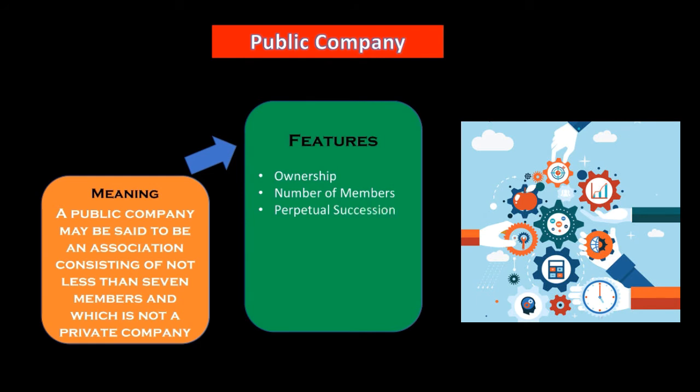Perpetual succession, again see perpetual succession. So this company also has perpetual succession, one after another. They may carry on the business. Index of members, it is again the repetition of the point. Paid up capital, okay. The meaning of paid up capital is the amount of money a company has been paid from shareholders in exchange for shares of its stock.